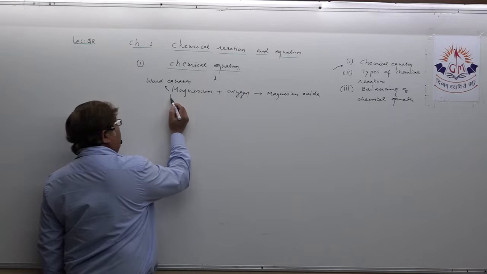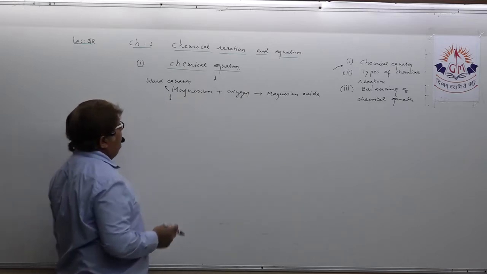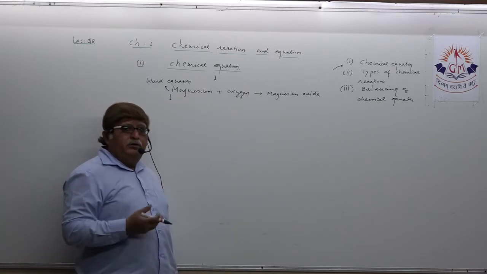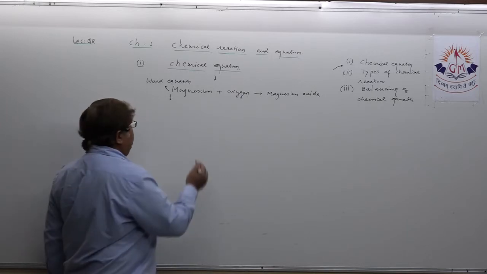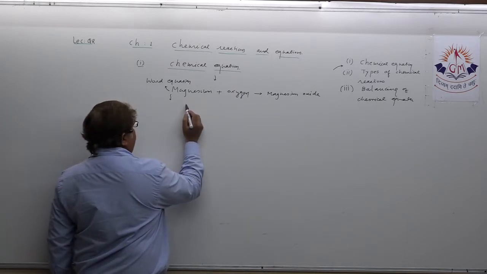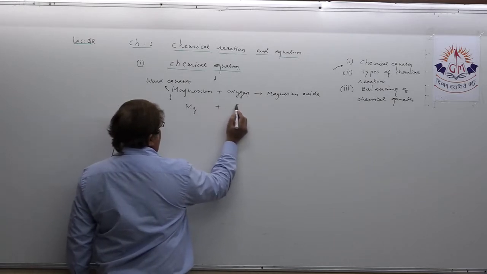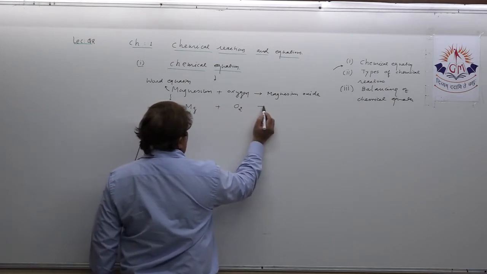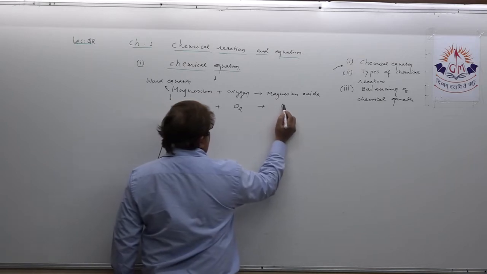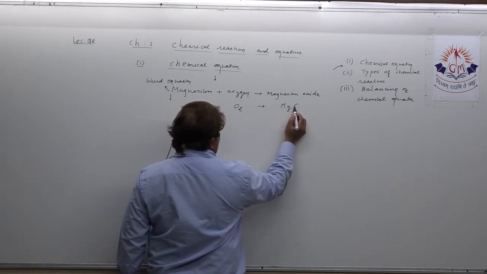A similar word equation can be expressed with the help of symbols and formulas. Suppose for magnesium the symbol is Mg, for oxygen the symbol is O2, and for magnesium oxide it is MgO.